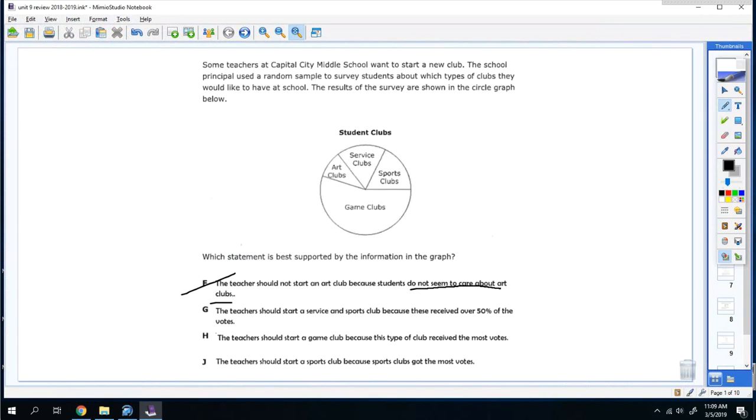G. Students should start an art sports club because they received 50% of the votes. No, they did not. They received just over about 25%. Oops, I cut off the wrong one. H. The teacher should start a game club because this type of club receives the most votes. Yeah, that's true. J. The teacher should start a sports club because they received the most votes. No, they did not. So H is correct.